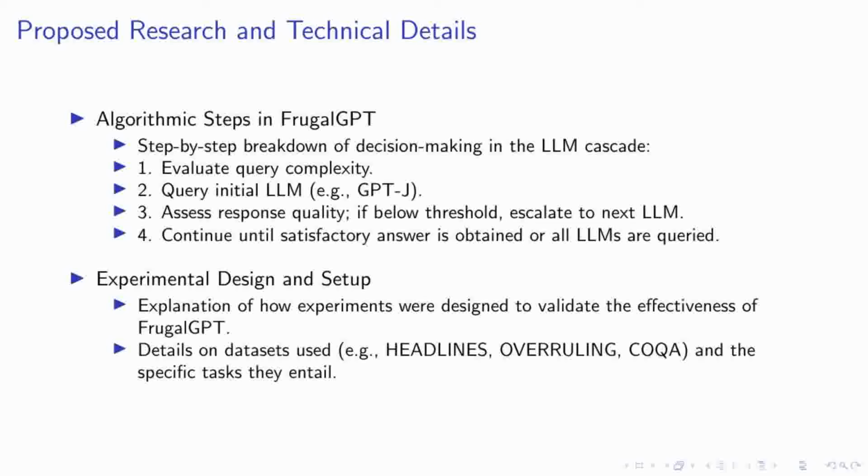To ensure the robustness of FrugalGPT, we've rigorously tested it across diverse datasets, including headlines, overruling, and COQA, each chosen for their unique challenges and relevance to real-world applications. These experiments are designed not just to test efficacy, but also to demonstrate FrugalGPT's ability to significantly reduce costs while maintaining, or even enhancing, the quality of responses. This approach not only showcases the potential of model cascading in practical applications, but also sets a new benchmark for cost-effective LLM utilization in the industry.